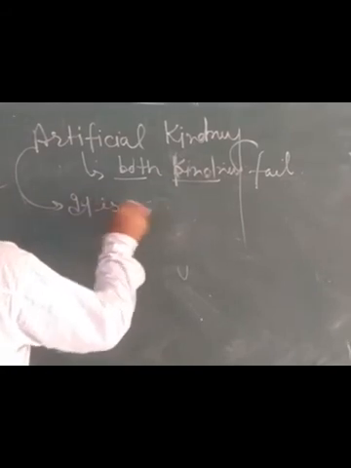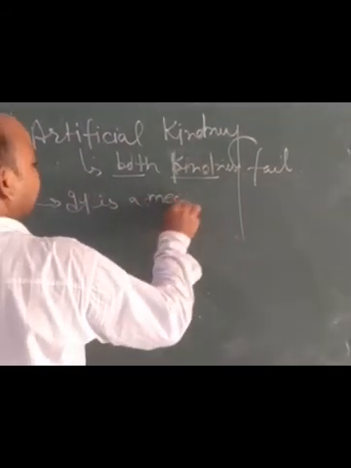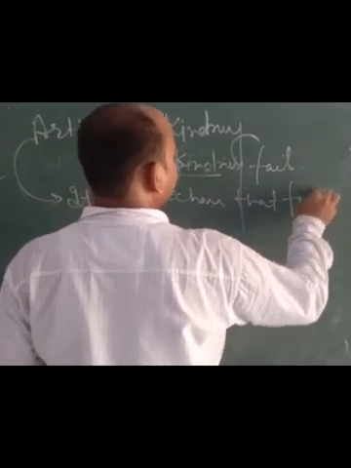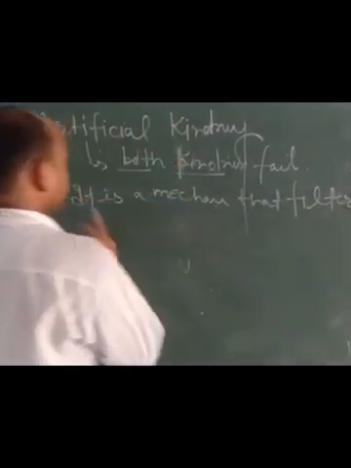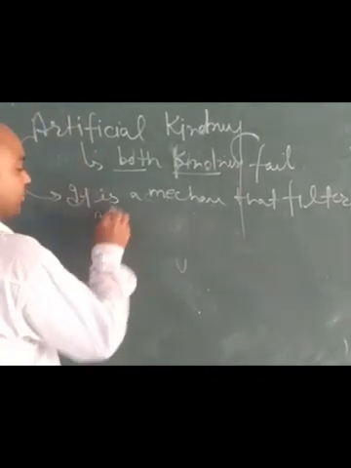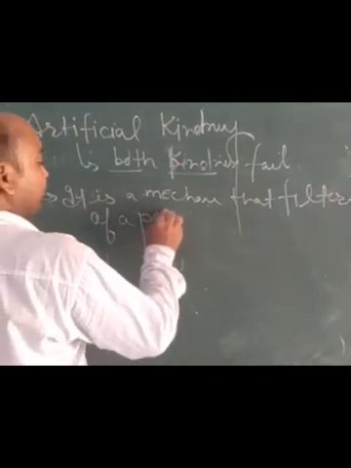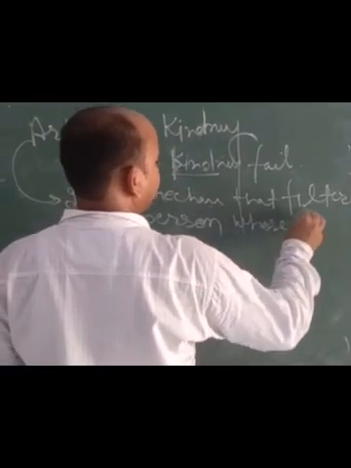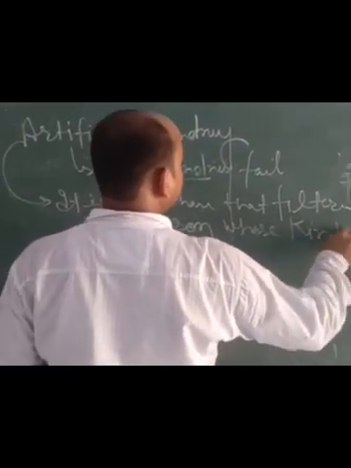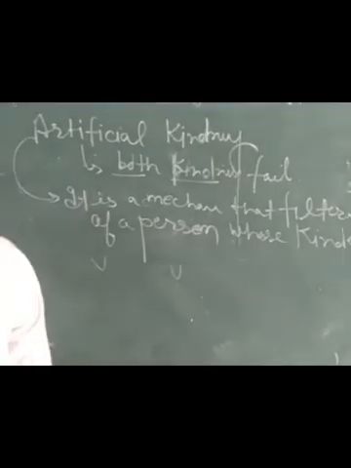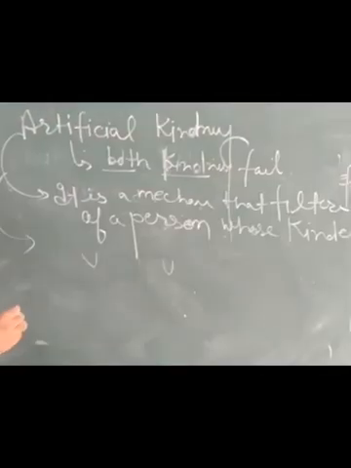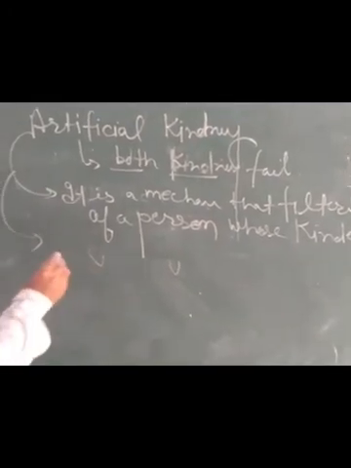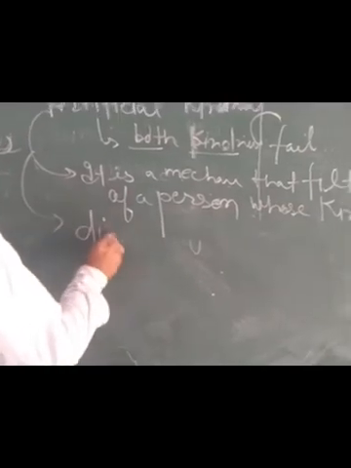It is a machine that filters the urine of a person whose kidneys have failed. Such a person always goes for the dialysis process. The process of using artificial kidney for removal of waste from the blood is called dialysis.